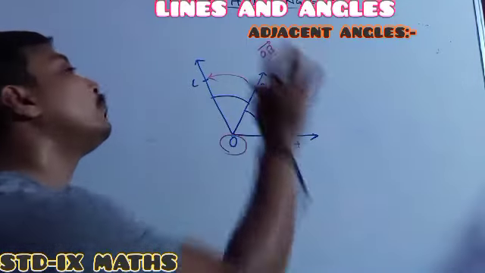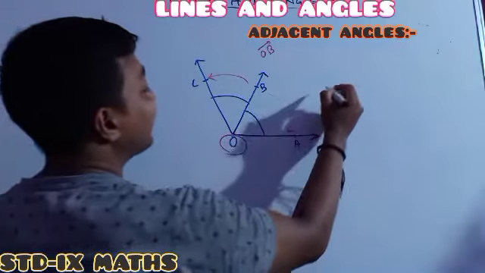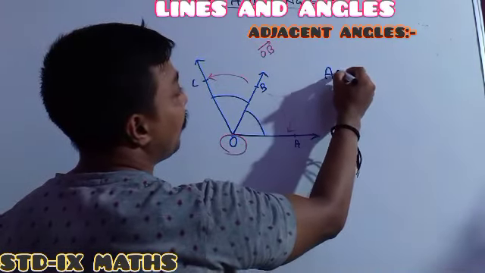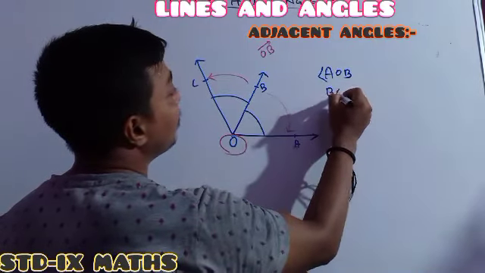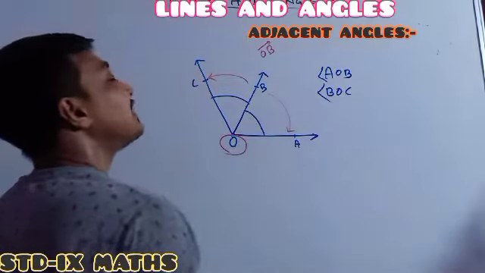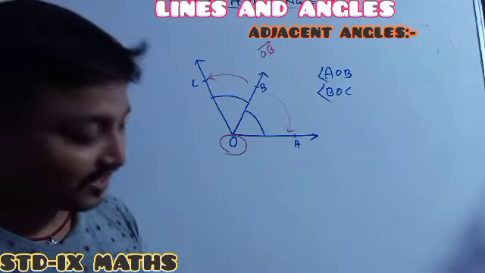Thereafter the two angles we can call adjacent angles. So here we can say AOB angle and BOC angle, both are adjacent angles. Understood the perfect definition? Adjacent angle understood or not understood?